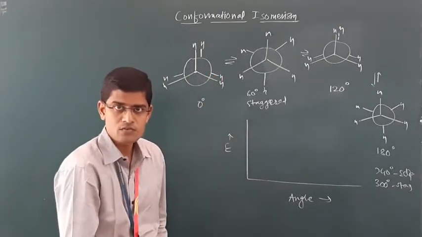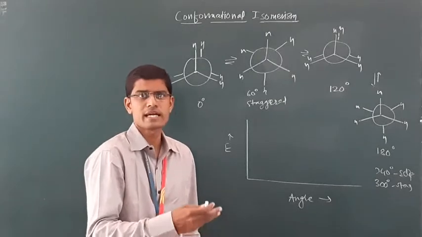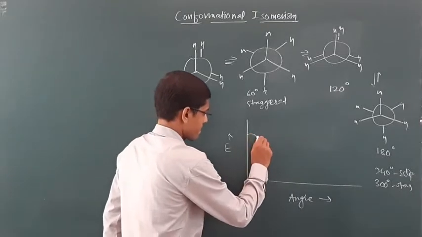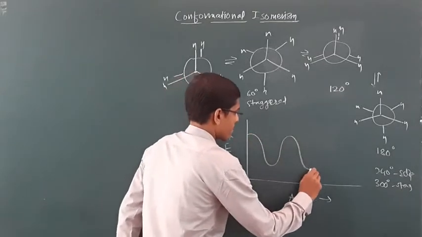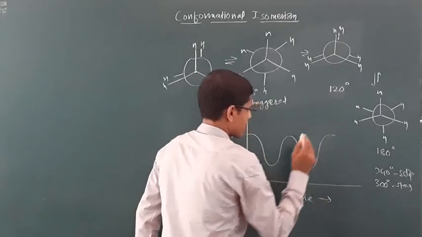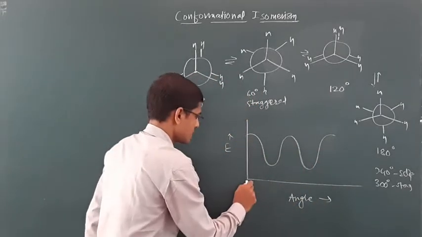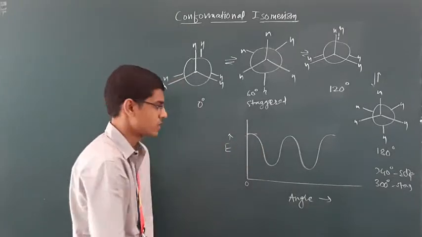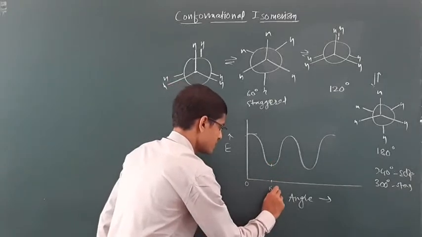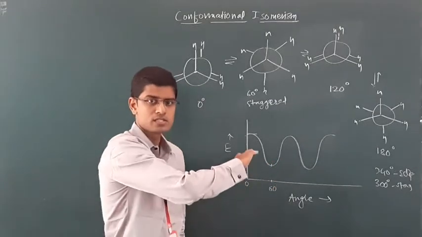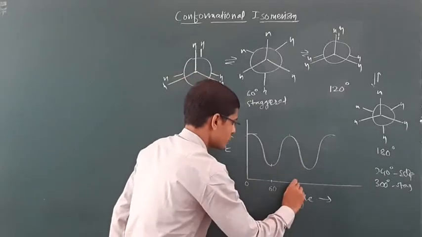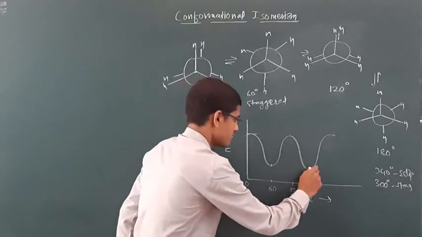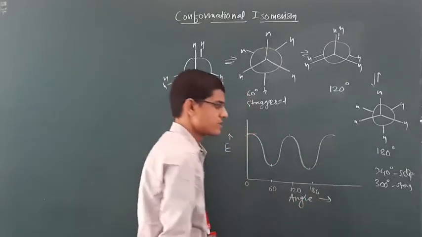Now all these eclipsed conformers are highly energetic due to steric strain and torsional strain. This is angle 0, eclipsed conformation, energetic, strained molecule. At 60 degree, staggered, energy lowers. Again at 120, eclipsed, energetic. Then 180, staggered.